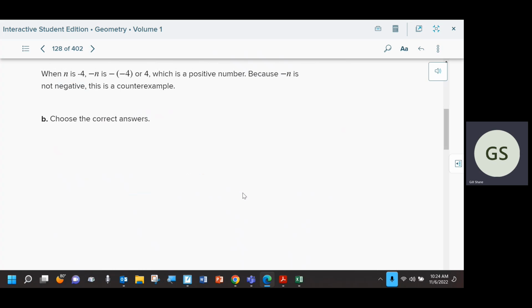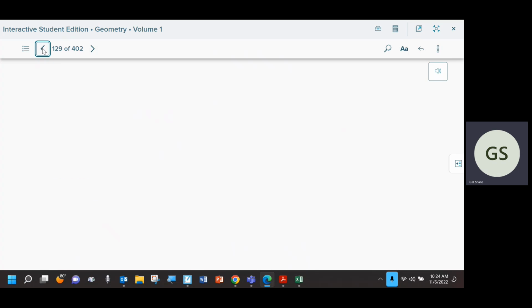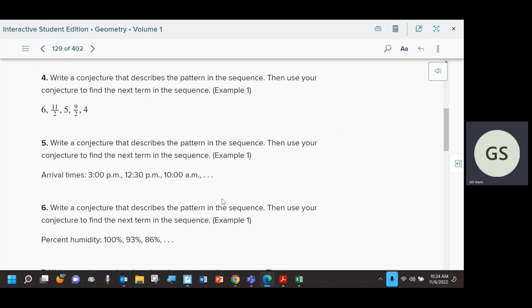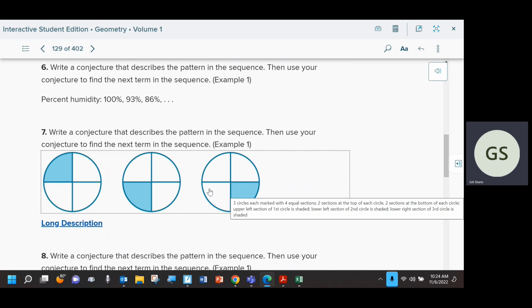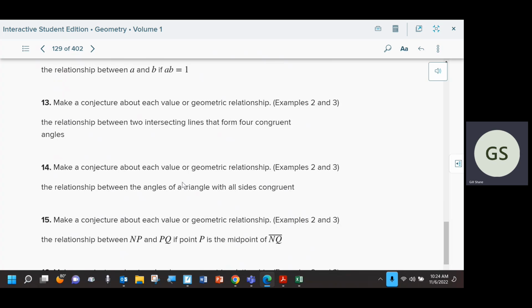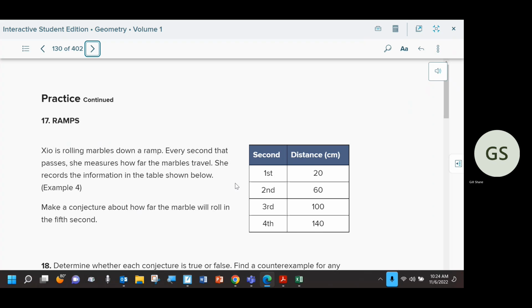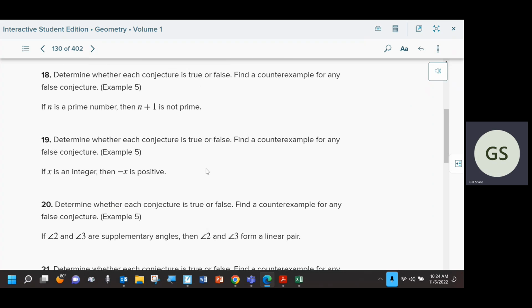We did some problems if you want to practice them. Up there they are right there. They started on page 129 of the pages we tore out. Some of them were based on patterns. So you see here, what is your conjecture? It has nothing to do with numbers. Okay, so here are some counterexample problems.